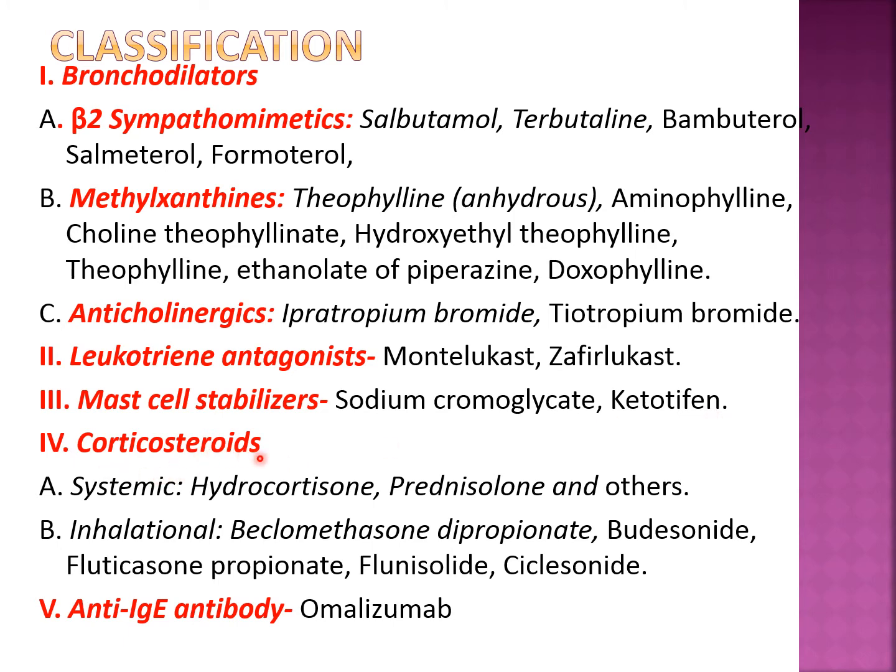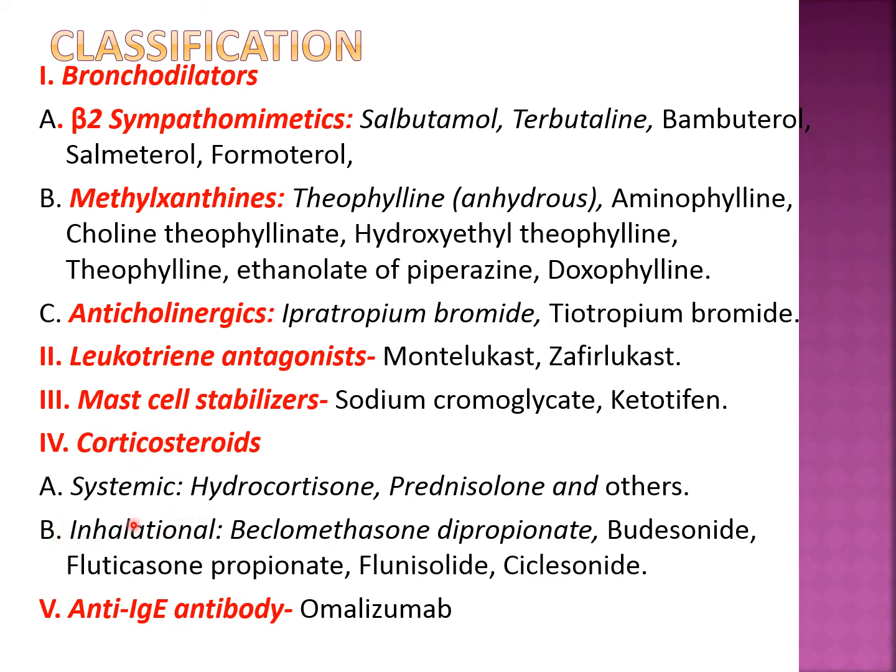Fourth group is corticosteroids. As I told you, these are the mainstay for suppression of inflammation because of their anti-inflammatory action. Corticosteroids are not bronchodilators; they are used in asthma because of their anti-inflammatory action. First is systemic corticosteroids, which can be given orally or by IV or intramuscular, that is the parenteral route. Drugs like hydrocortisone are used mostly IV, prednisolone mostly orally, and other drugs.